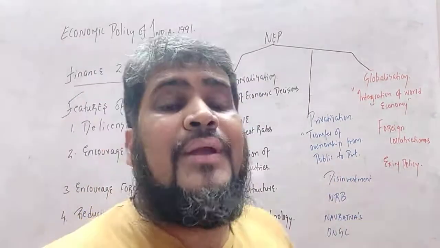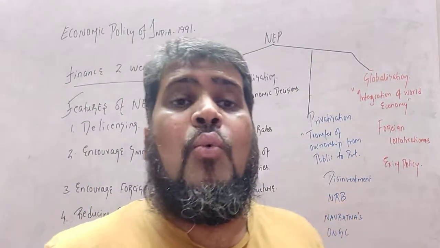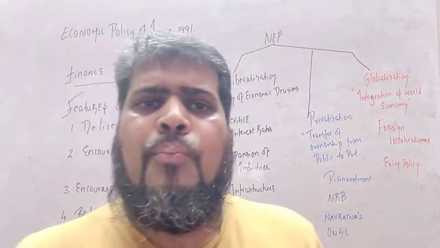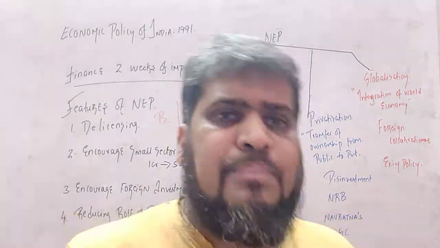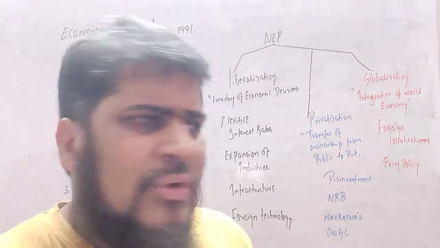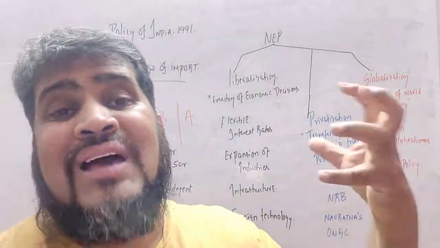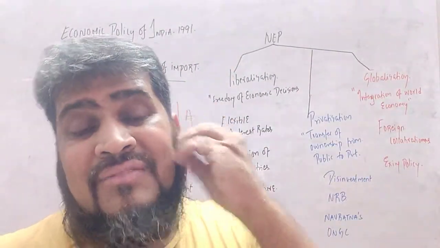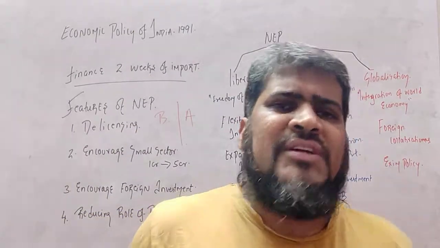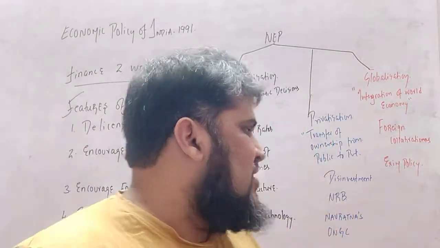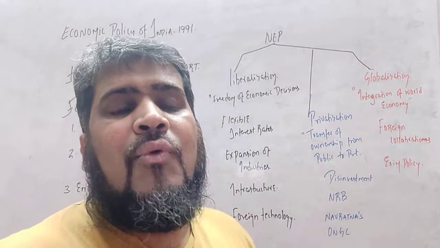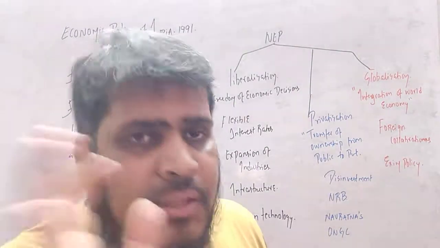The board looked after these workers financially and provided them financial help. Right, students? If you are shutting down the companies, workers are going to suffer unemployment, and if there is unemployment, then poverty will be generated. So the role of this board was to see such workers and help them financially.